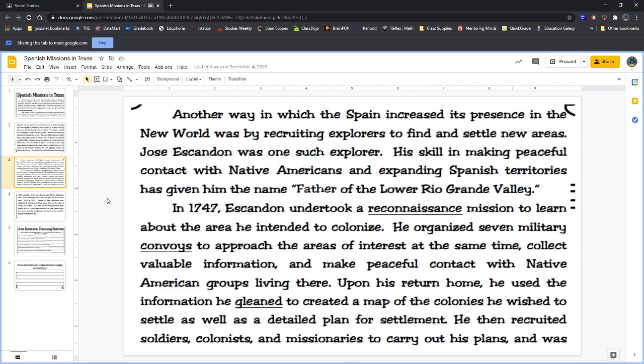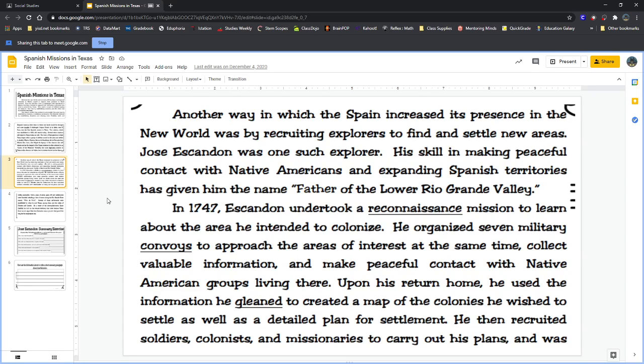Another way in which the Spanish increased its presence in the New World was by recruiting explorers to find and settle new areas. Jose Escandon was one such explorer. His skill in making peaceful contact with Native Americans and expanding Spanish territories has given him the name Father of the Lower Rio Grande Valley.